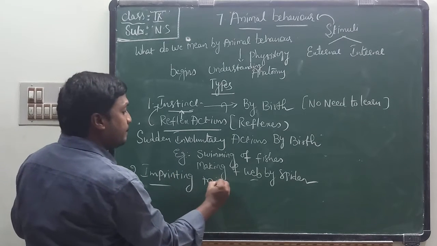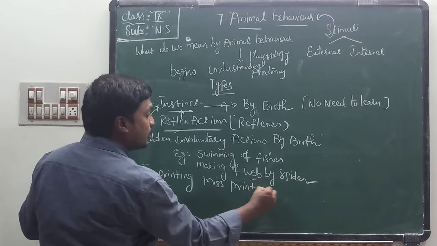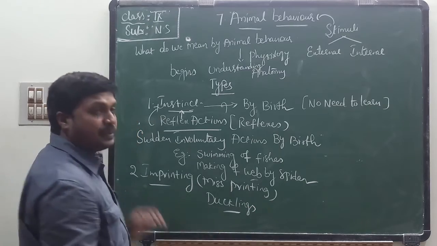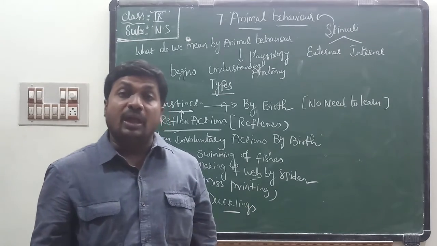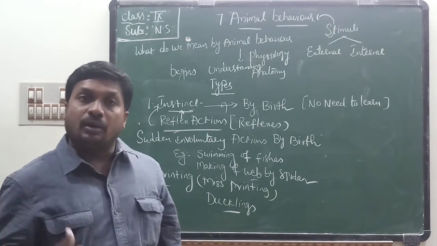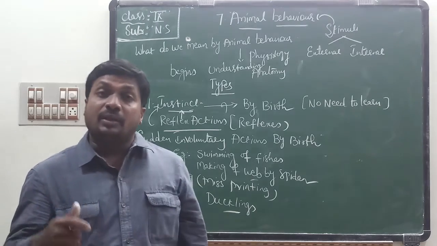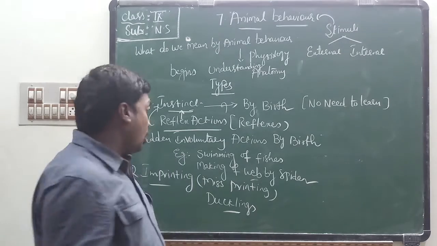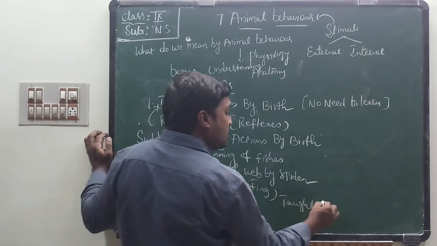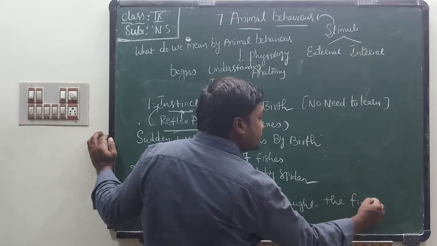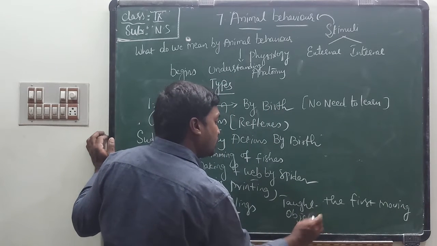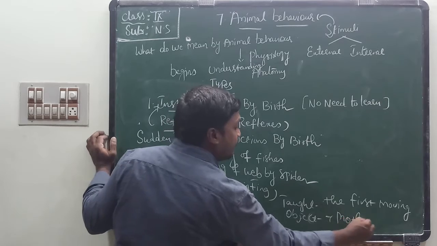Imprinting means misprinting. For example, take ducklings. Do you know, after hatching, when ducklings come from eggs, they think the first moving object is their mother.